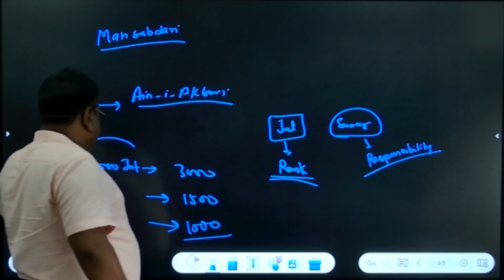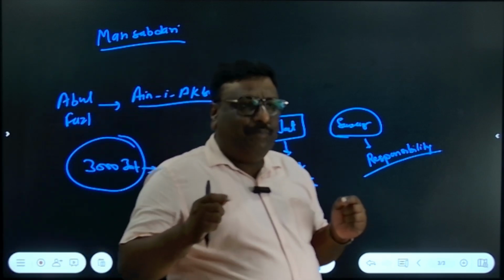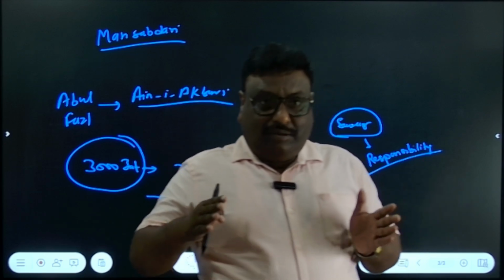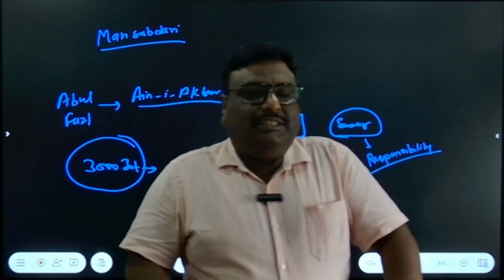It means Mansabdars of the same rank could have different or distinct responsibilities.